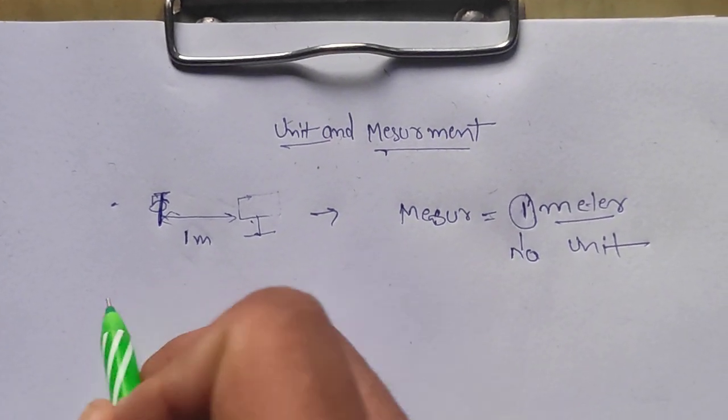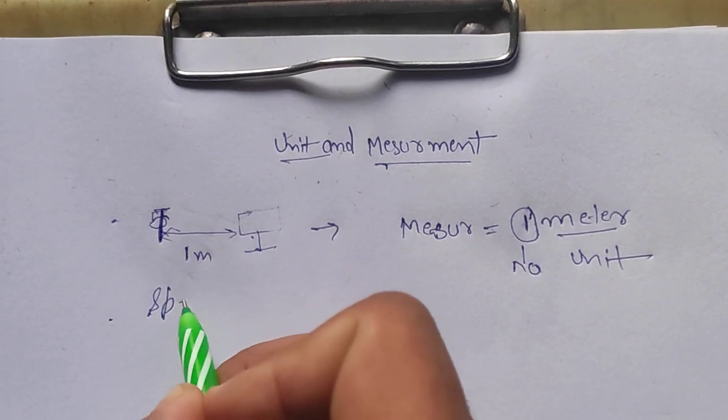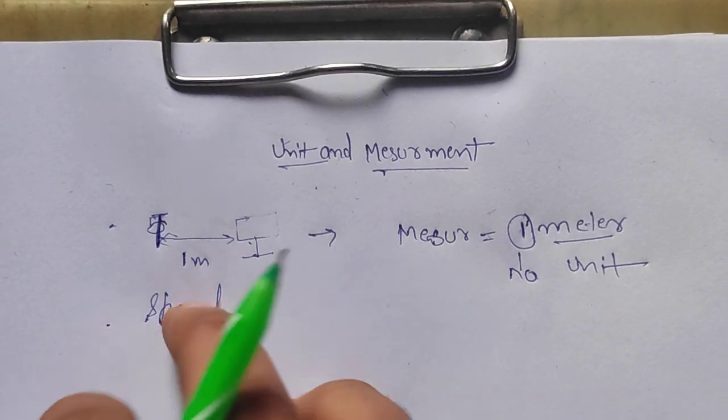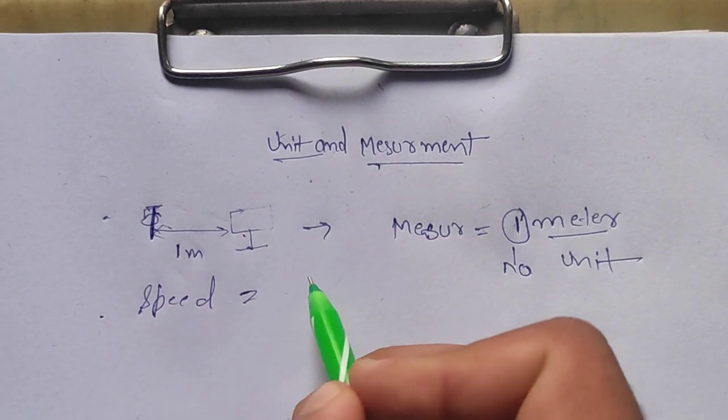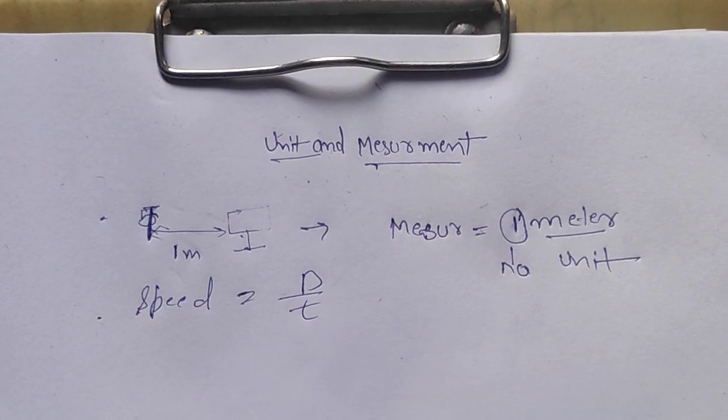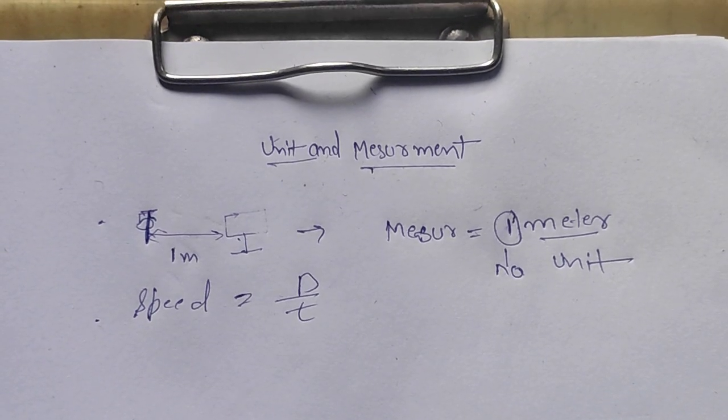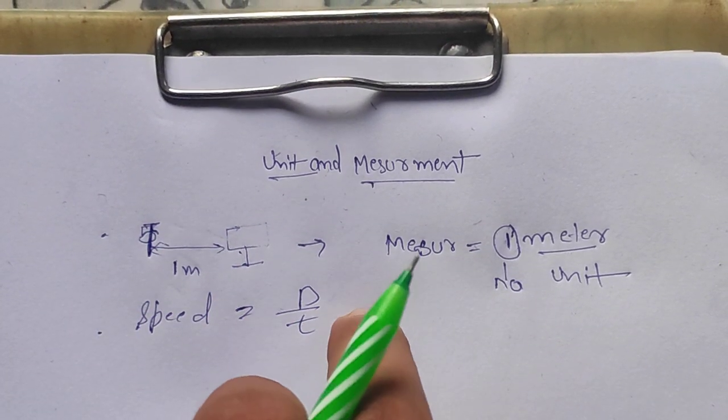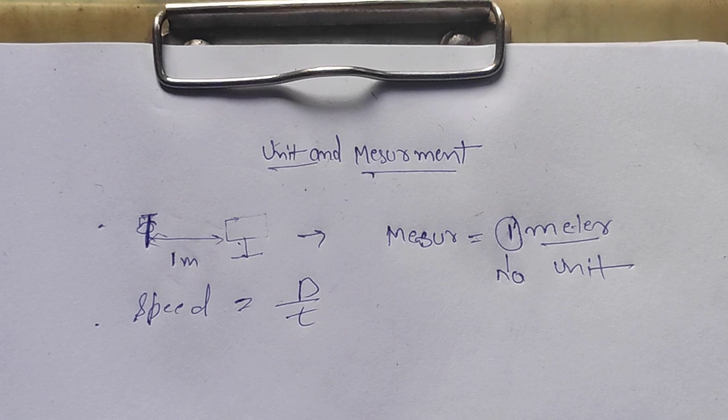Similarly, the speed of light is very well known. Take speed: we already know that distance upon time is the measurement, the unit of speed.